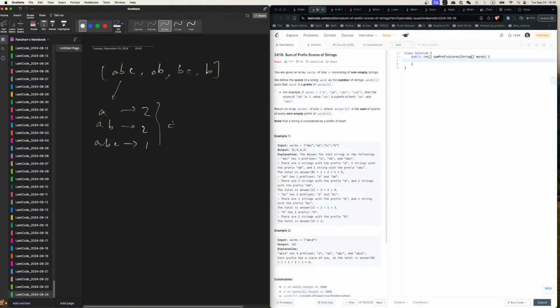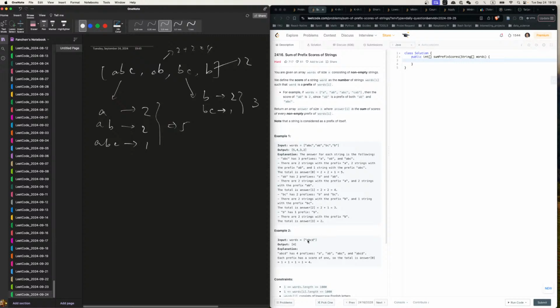So this gives us 5. AB, I already calculated. A is 2, so AB will be 2 plus 2, 4, exactly. BC, we haven't calculated B yet, so we have to do B. B is 1, 2, and BC is 1, so this one gives us 3. And B is 2, so it'll be 5, 4, 3, 2.